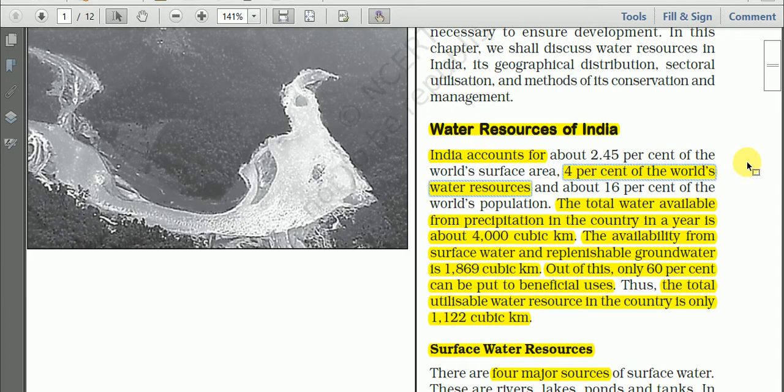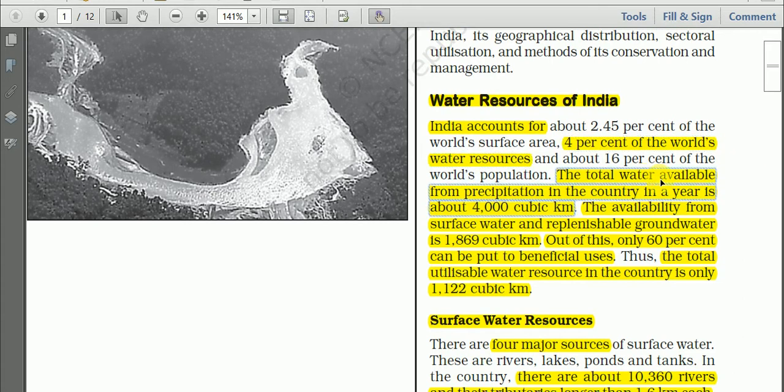This is an important fact. The total water available from rainfall as well as from the snowfall in the country in a year is about 4,000 cubic kilometers.